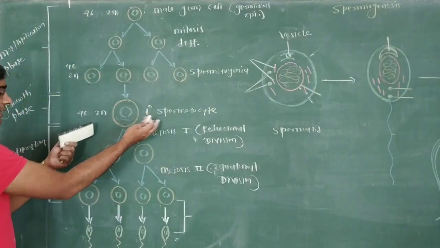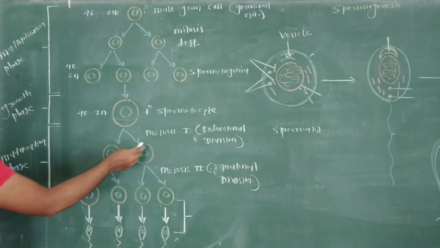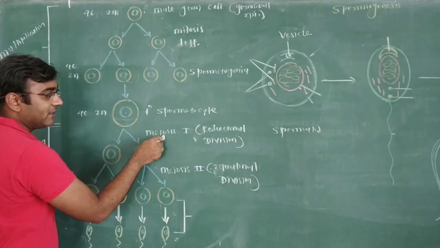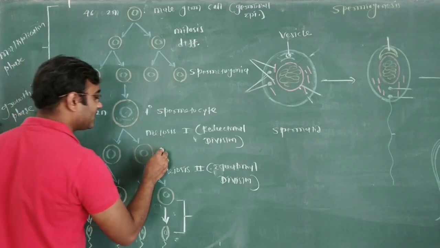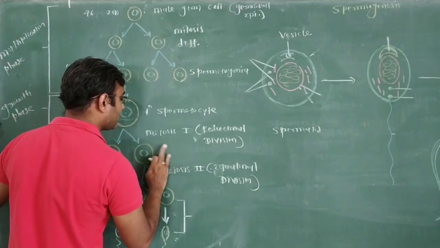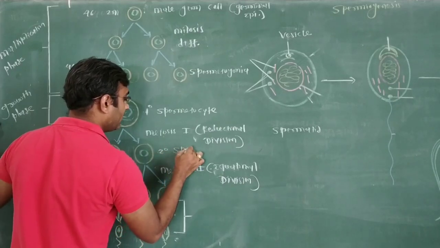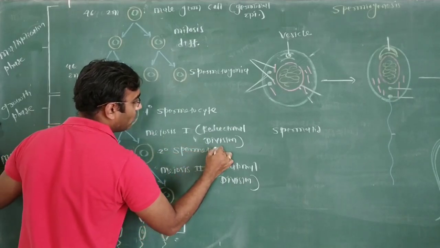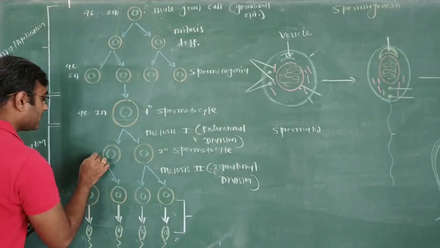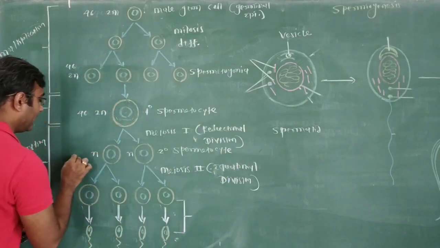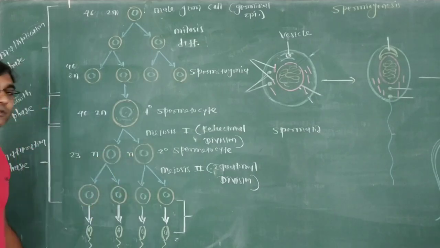When the primary spermatocyte goes into the maturation phase, this cell passes through meiosis 1 and produces two equal cells, called secondary spermatocytes. The secondary spermatocyte is genetically haploid, having 23 and 23 chromosomes in the case of human.